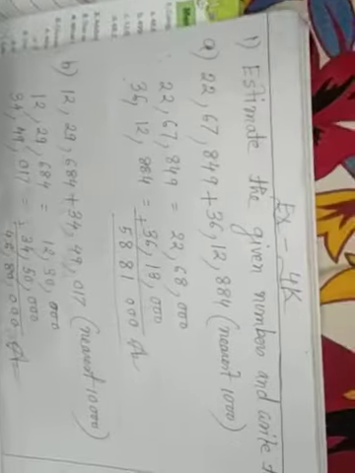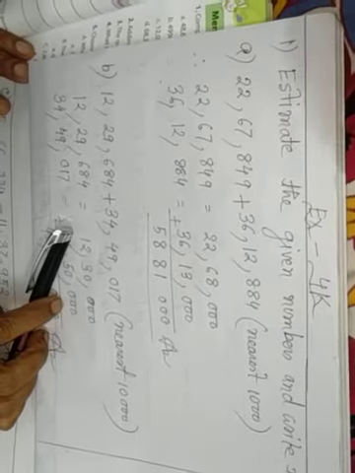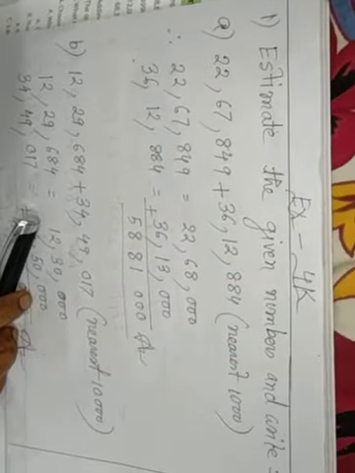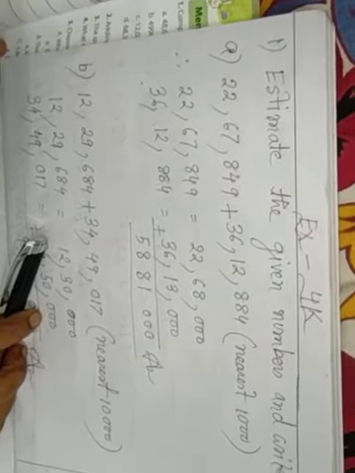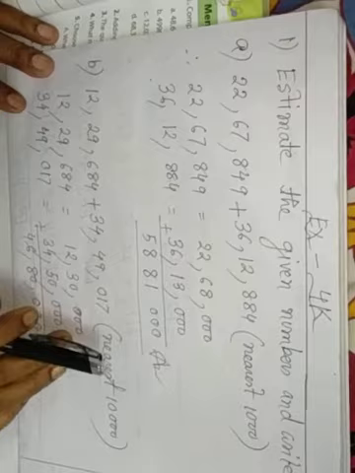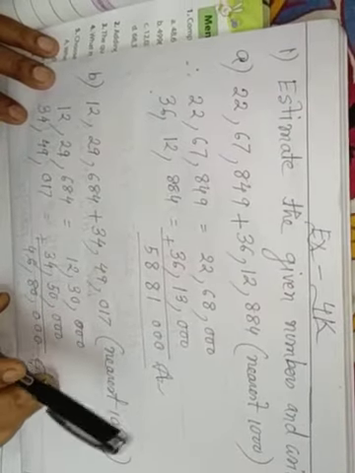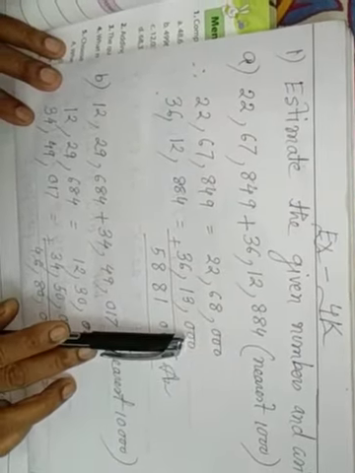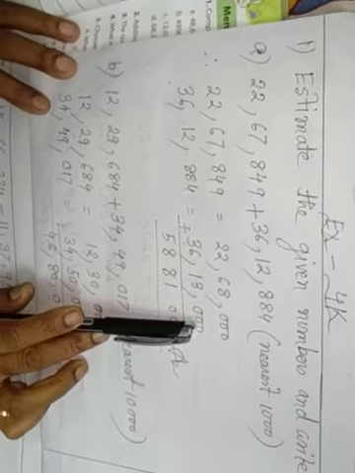Now I start 4K. 4K estimate math, that is nearest 1000, nearest 100, nearest 10. I taught you in the previous class. So now in chapter 3, I give you this math.